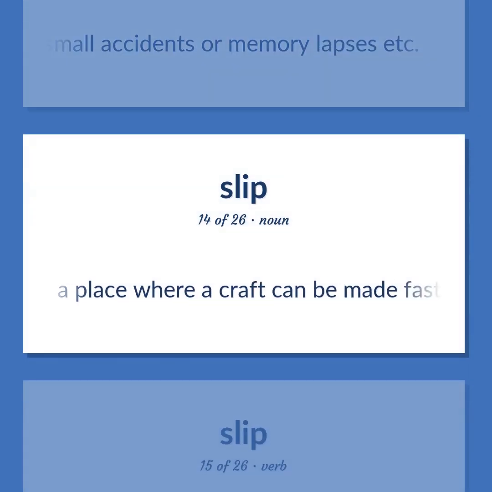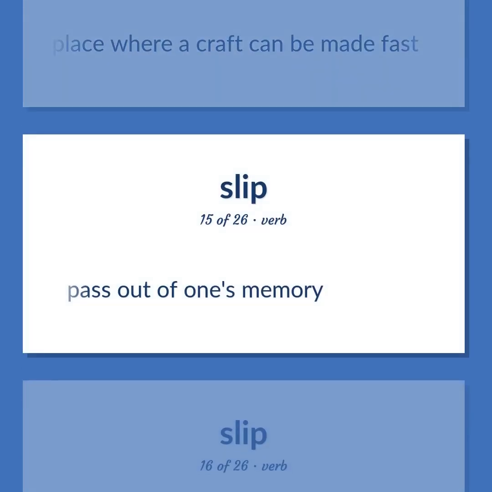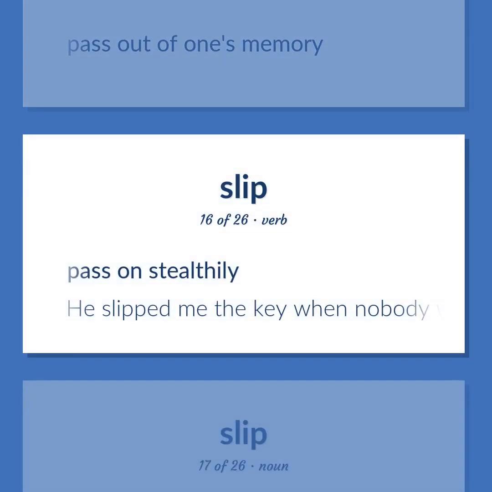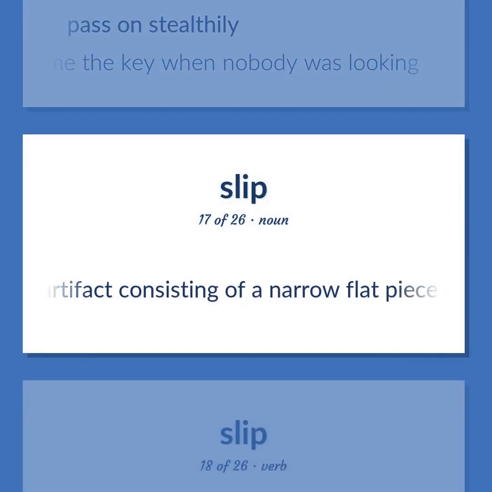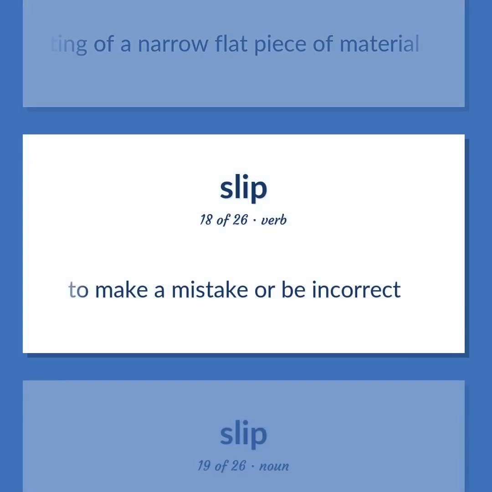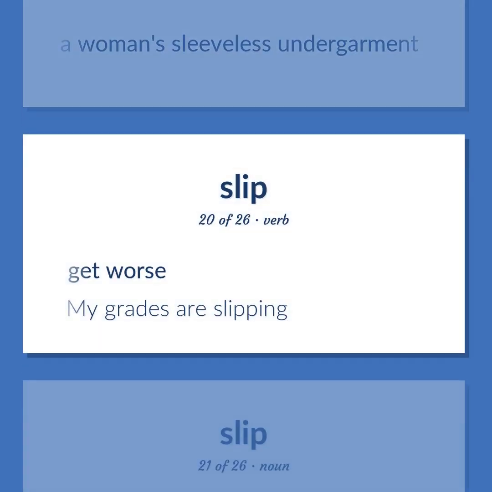A place where a craft can be made fast. Pass out of one's memory. Pass on stealthily. He slipped me the key when nobody was looking. Artifact consisting of a narrow flat piece of material. To make a mistake or be incorrect. A woman's sleeveless undergarment. Get worse. My grades are slipping.